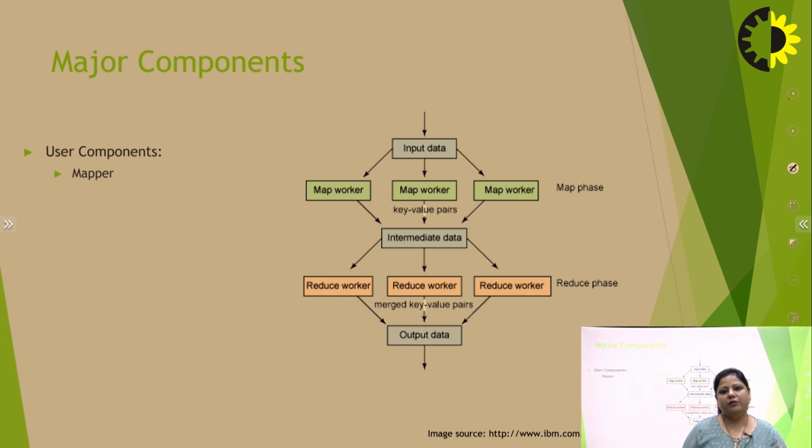So this is the main work of a splitter: it splits our input into different chunks or similar types of data.